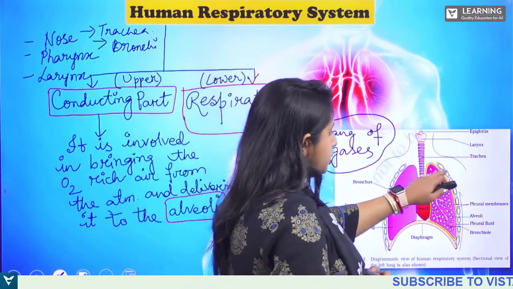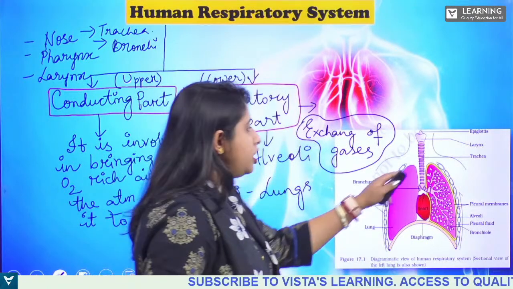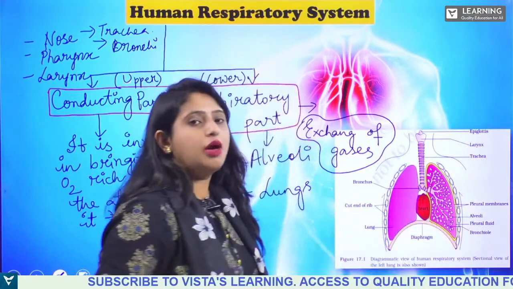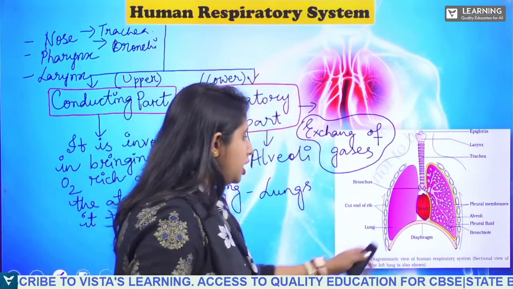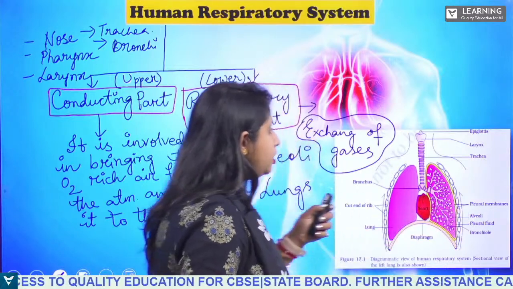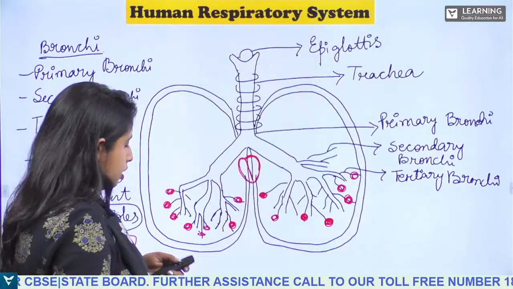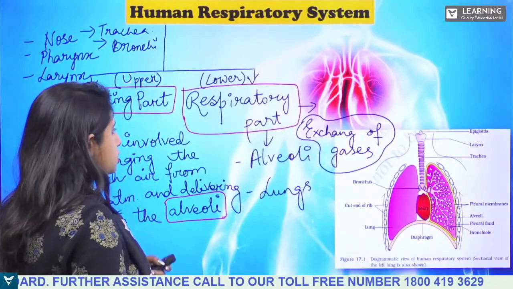Now these are the various cells and tissues. It is made up of squamous epithelial tissues. These are the linings. Now as you can see, these are alveoli. Now this is the epiglottis, isn't it?